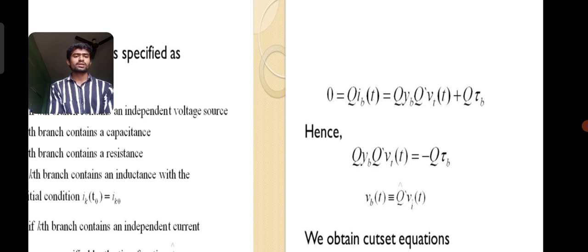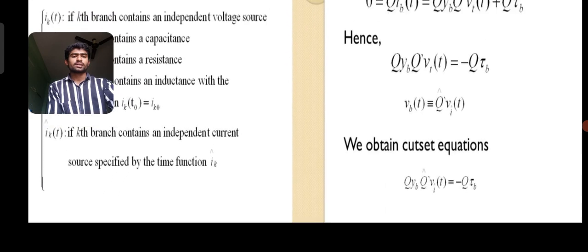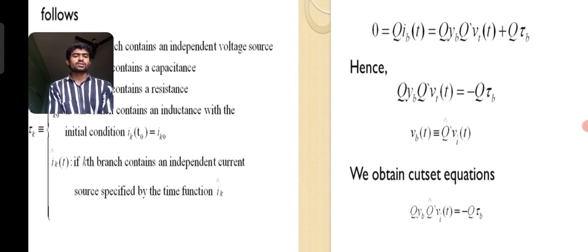According to Kirchhoff's laws, Q ib(t) equals Q Yb vb(t) plus Q gamma(t). Hence Q Yb Q^T vt(t) equals minus Q gamma(t), where the branch potential vb equals Q^T vt(t). With this we obtain the cut set equation: Q Yb Q^T vt(t) equals minus Q gamma(t).